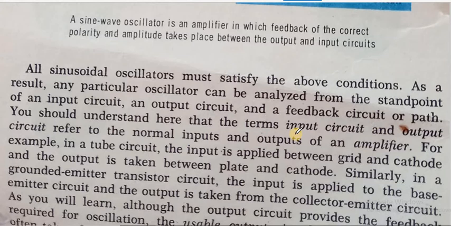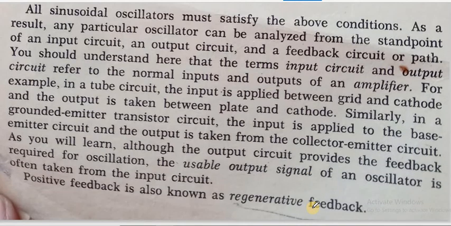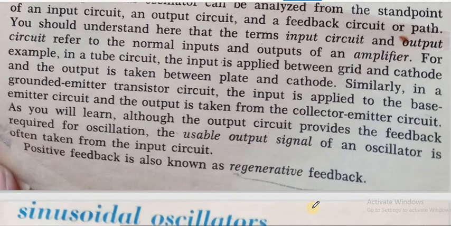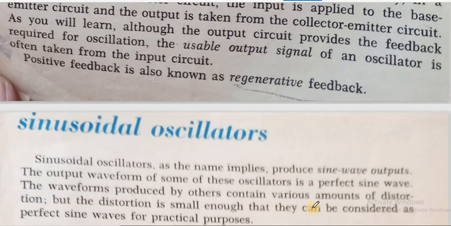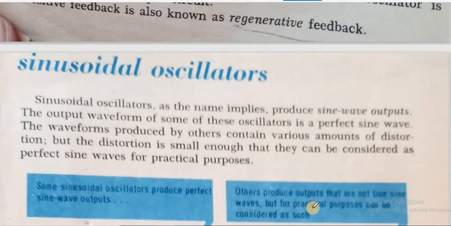Now by input circuit we mean the normal input and output of the amplifier, and the portion that is fed back, we make a separate feedback circuit for that. Now positive feedback is also sometimes known as regenerative feedback because it regenerates the signal that gets decayed while going through the amplifier circuit. It is regenerated. So it is also called the positive feedback circuit.